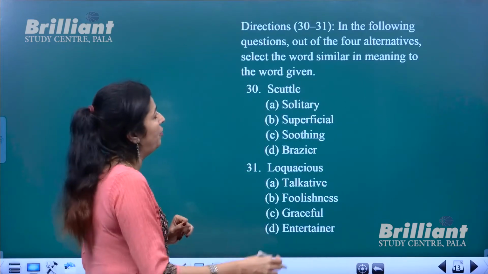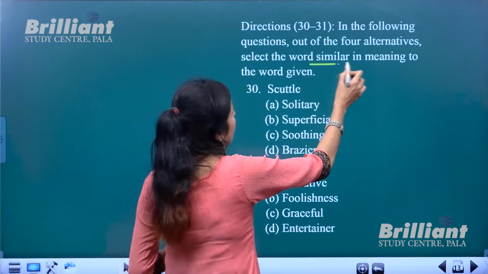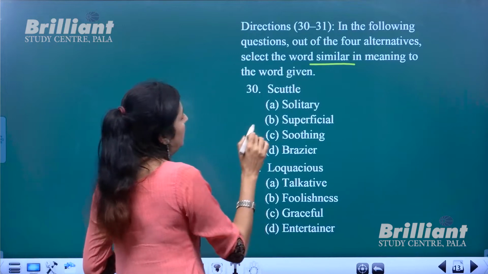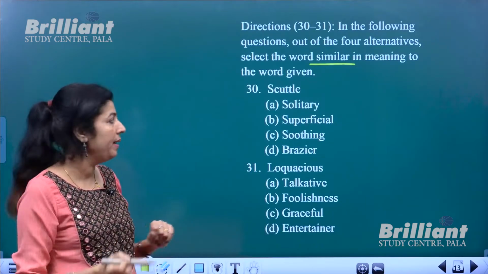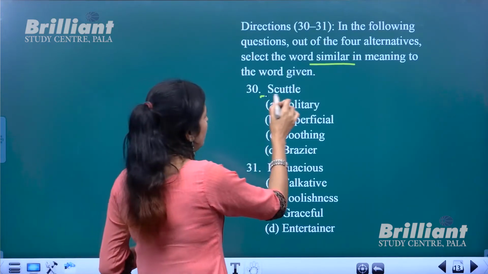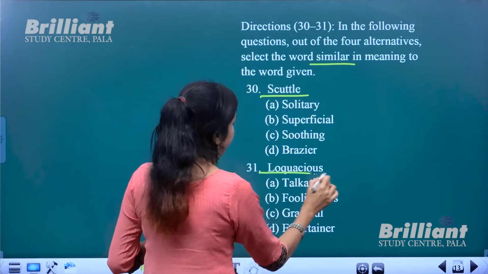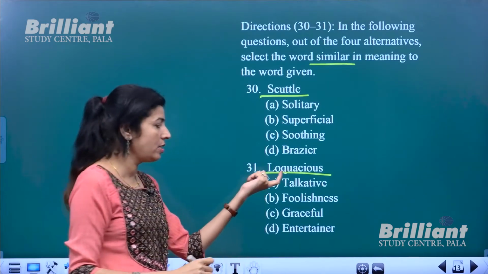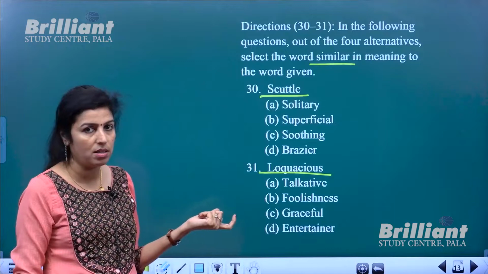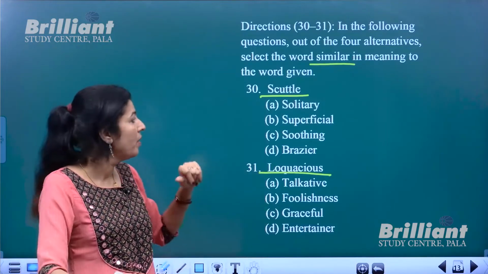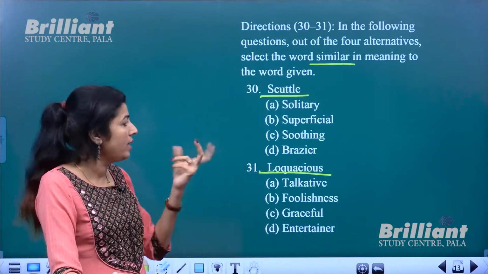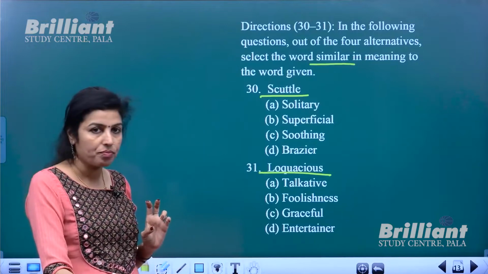Next, we need to find out the word similar. Similar means synonym. Okay. So the words are scuttle, loquacious. Loquacious also is a word which you are familiar with, I guess. We have come across this before. Scuttle. What is scuttle, by the way?